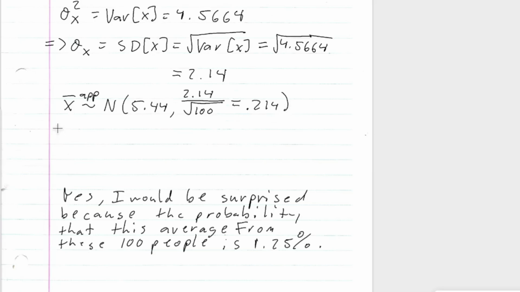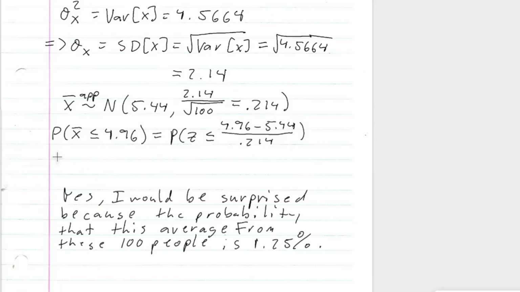So remember, we're trying to find the probability that x bar is less than or equal to 4.96. And since x bar is approximately normal, we can standardize it: less than or equal to 4.96 minus the mean of x bar, which is also the mean of x, which was 5.44, over the standard deviation of x bar, which was 0.214.